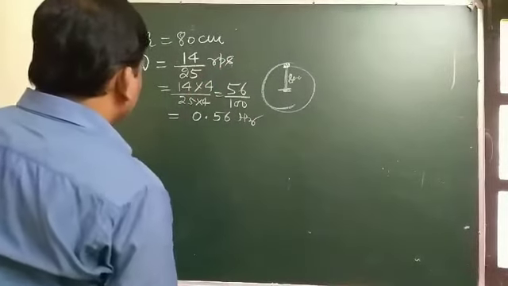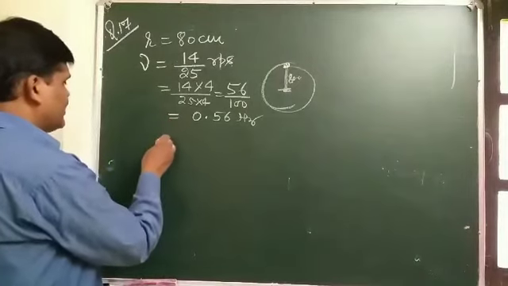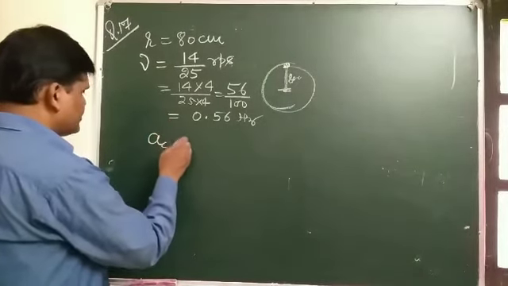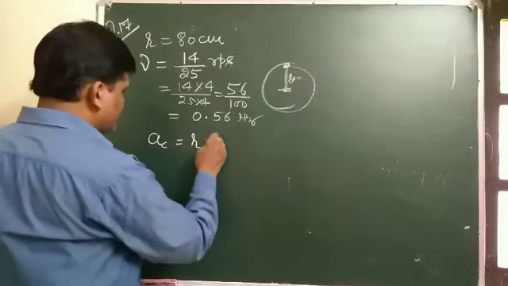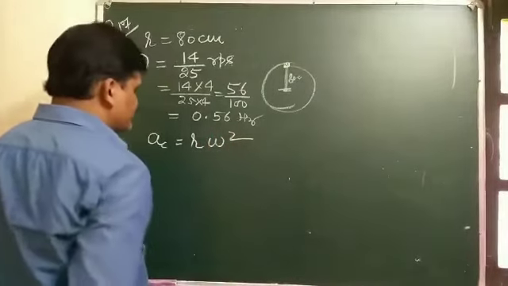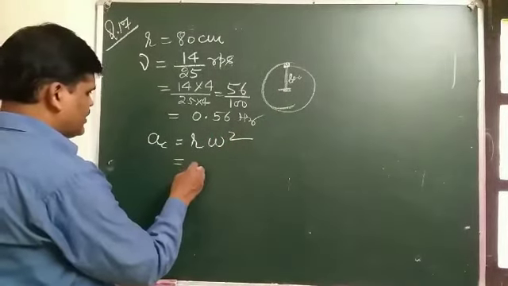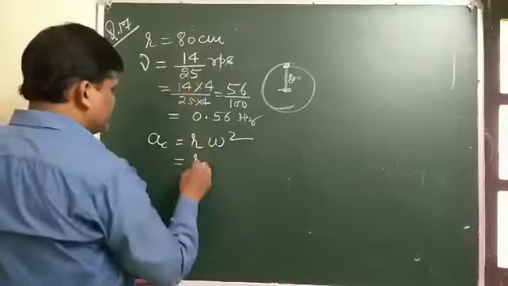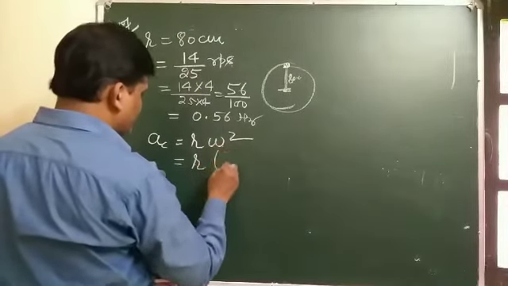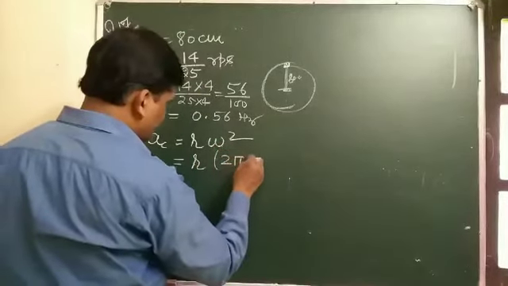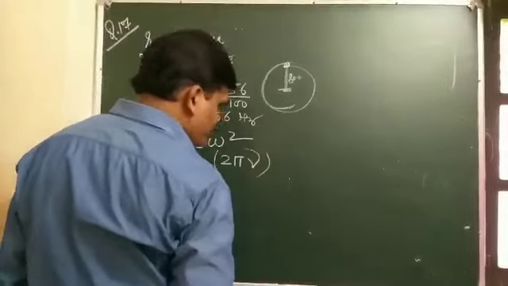Now we have to find the centripetal acceleration. We know the formula A equal to R omega square. Here R is given, but omega we know is 2 pi nu.